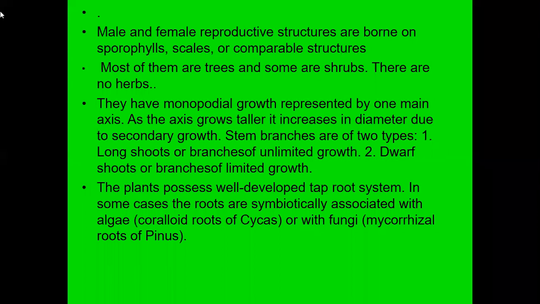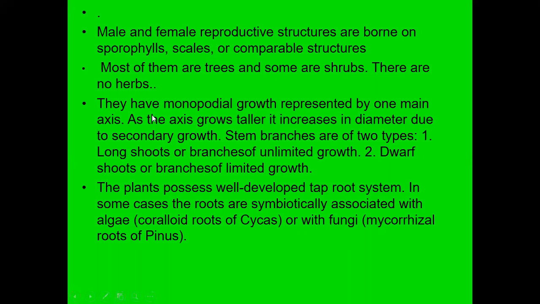We have already seen that this is a leaf-like structure containing spores, and they are condensed in nature. Mostly they are trees, and some are shrubs. In gymnosperms you cannot find herbs. Most plants are above 4 to 5 meters in height.